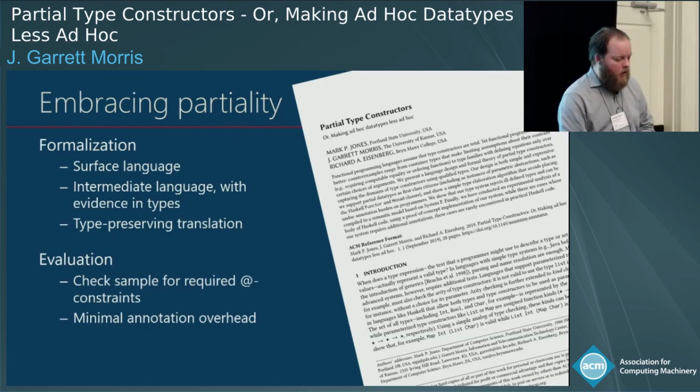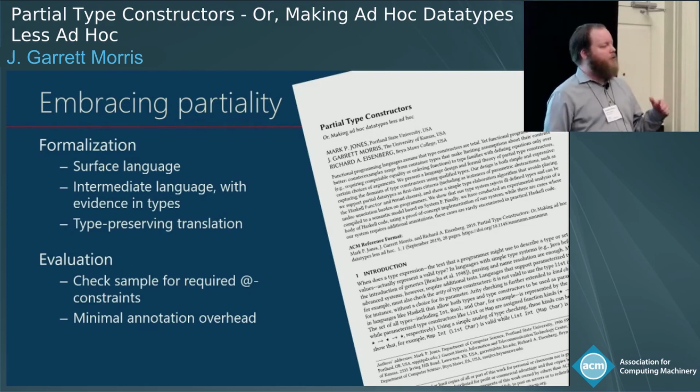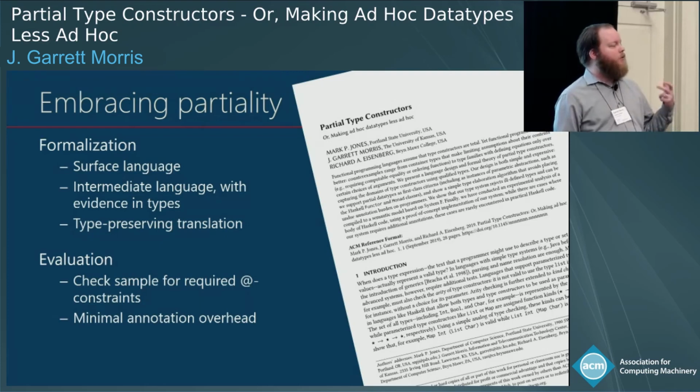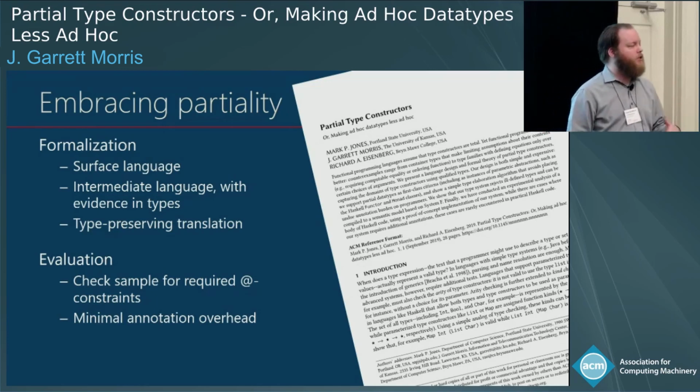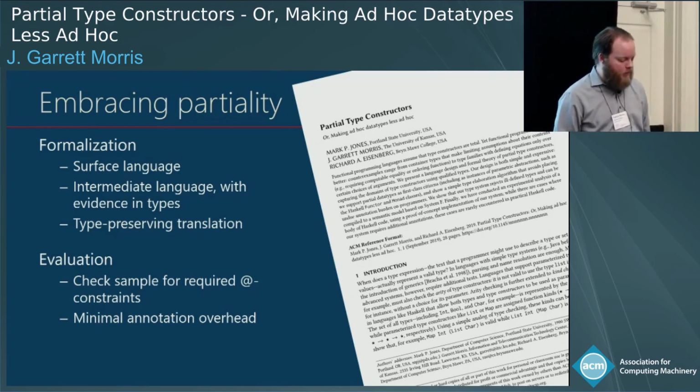Okay? So what's in the paper that I haven't told you about? Well, there's a bunch of formalization. In particular, there's an intermediate language without partial type constructors. But what it does have is evidence in types. So when you talk about a type like BST, that can actually carry around the Ord dictionary for A. We have a type-preserving translation from our surface language to that intermediate language, right? So we're not proposing a grand new meaning of data types. We're proposing a nice interpretation of data types that we can map to our existing meanings.